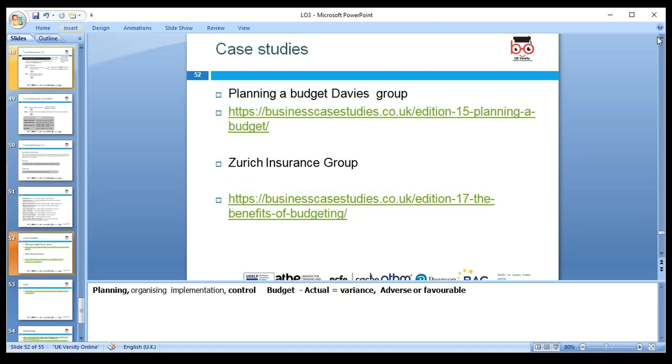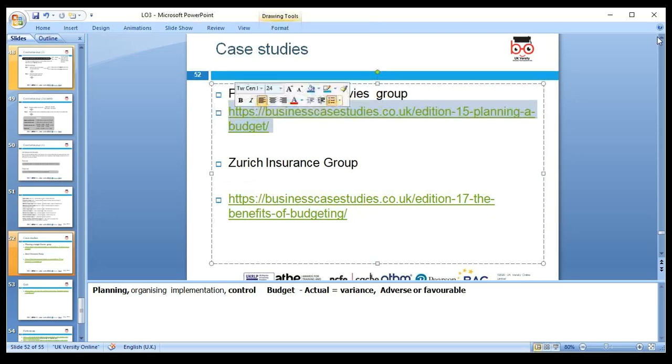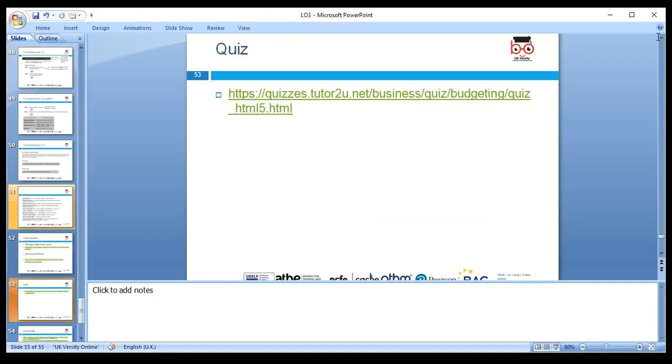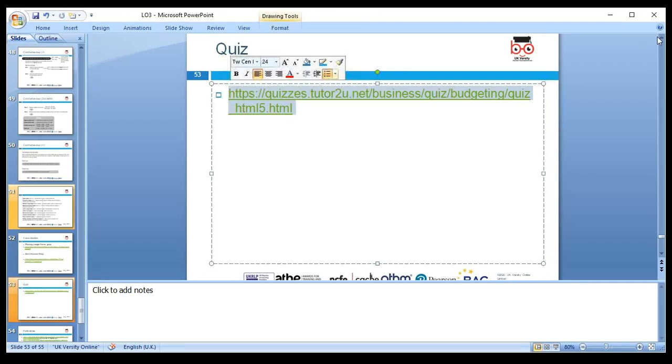What I did was include some examples about planning a budget for Davis Group. You can copy and paste the link and read the case study before our next lesson. That will also help you develop the concept of budgeting further. We can also do a quiz about budgeting. You can copy this link and play with it, and that will help make our concept clear about the budget and budgetary control. That's all for today's lesson, where we discussed budget and budgetary control.